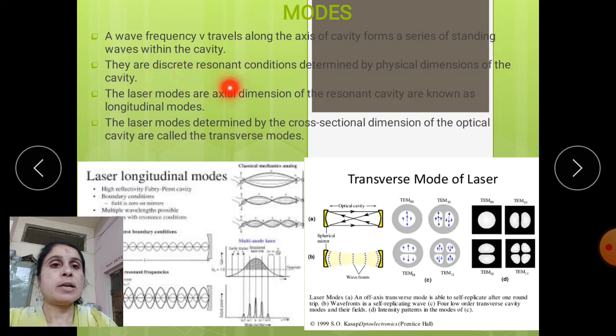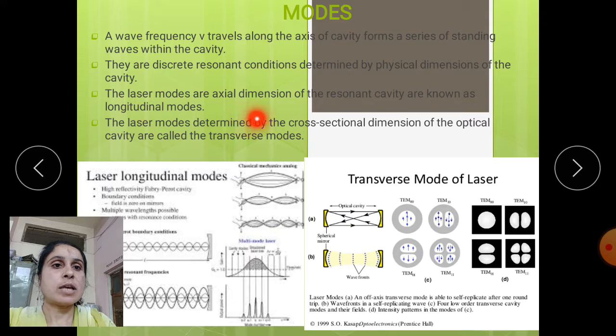So, there can be discrete resonant conditions determined by the physical dimensions of the cavity. In this cavity mode, various physical dimension quantities can be determined. The waves form a number of waveform-like structures, so a number of configurations will be generated.